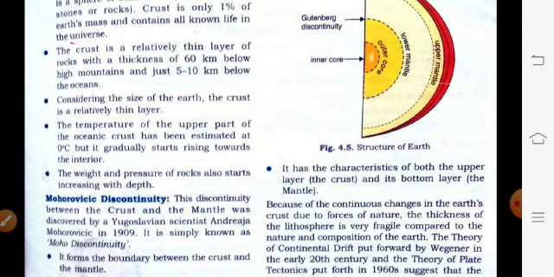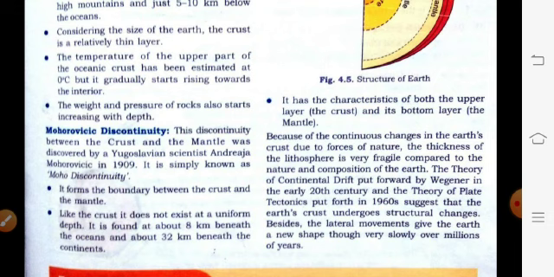Because of the continuous change in the earth's crust due to the forces of nature, the thickness of the lithosphere is very fragile compared to the natural composition of the earth. So continental drift was put forward by Wegener in the early 20th century, and the theory of plate tectonics, put forth in 1960, suggests that the earth's crust undergoes structural change, besides lateral movement, giving the earth a new shape slowly over millions of years.